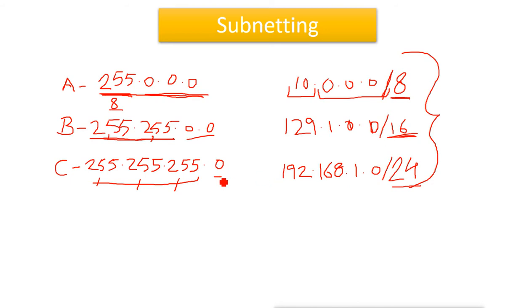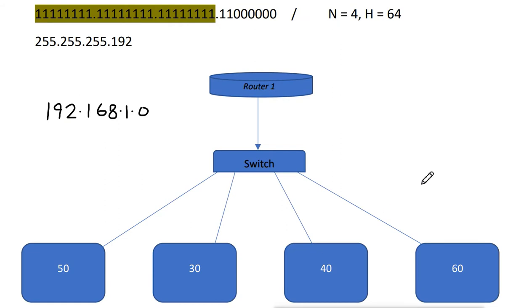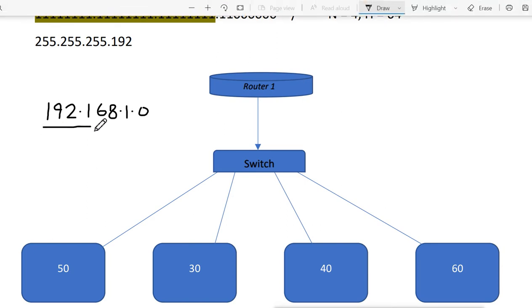But the zeros are for us. Zeros are for us, and we can change these zeros. Let's go for example here. Now, for example, we have this network available, like this class C network, 192.168.1.0. And in this class C network, how many IP addresses do we get?